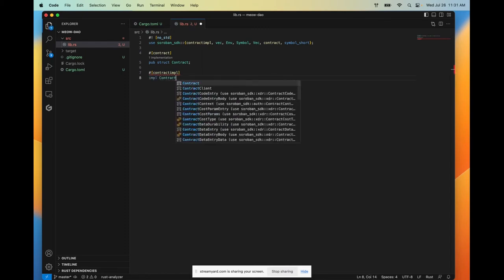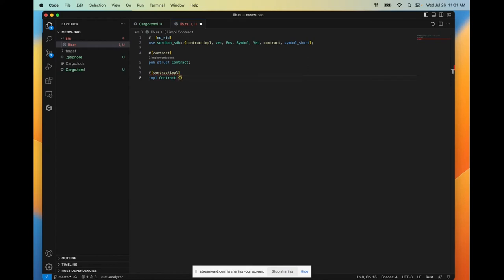Finally, we're going to define the implementation for our public struct. This defines the methods and functions for our struct using the impl keyword. This goes inside curly brackets. And inside those curly brackets, we'll have the methods and the functions that we need for our particular contract.